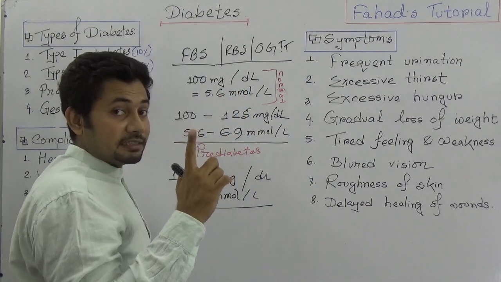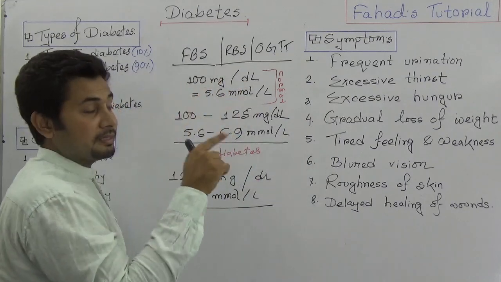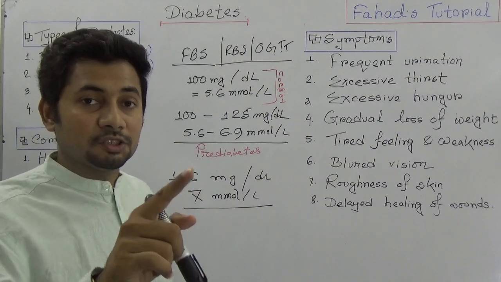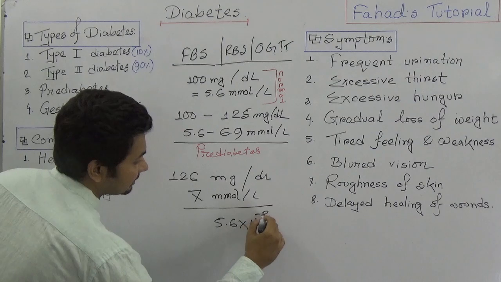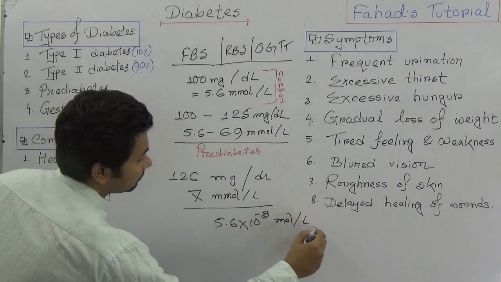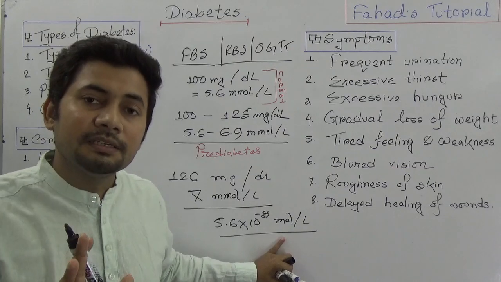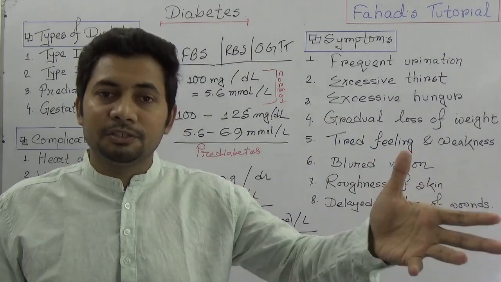You know that 1 deciliter of blood is 1/10th part of a liter. Deciliter means 1/10. Millimole per liter: milli is 10 to the power minus 3 mole, or you can say 5.6 times 10 to the power minus 3 mole per liter. So it's all about stoichiometry, but simply we can say that when it crosses 7 to 7.1 or 7.2, then